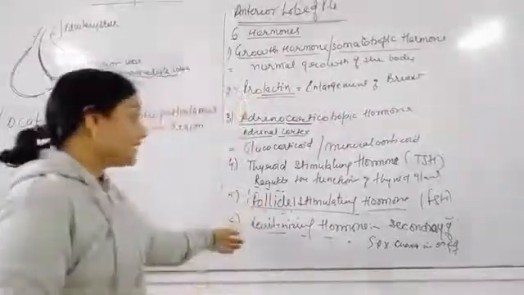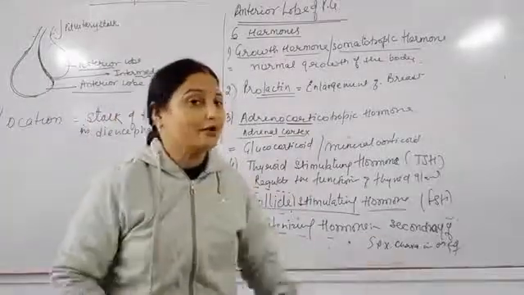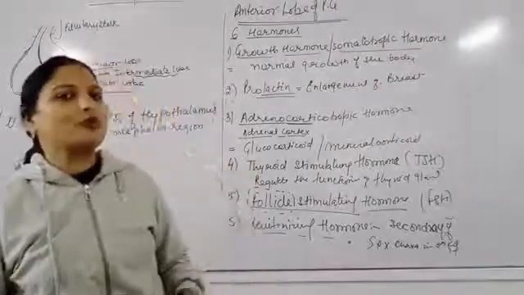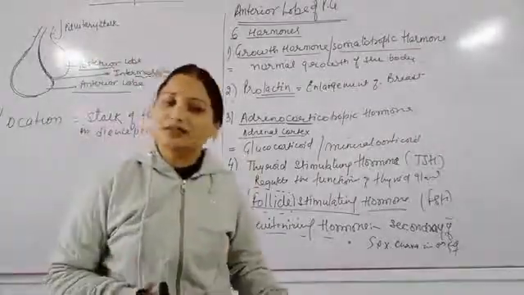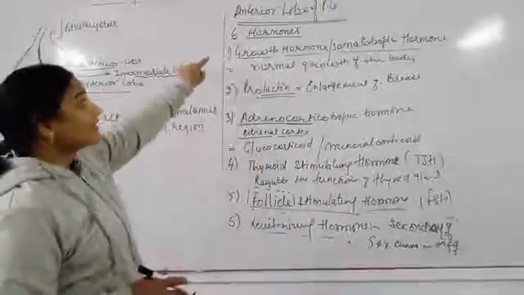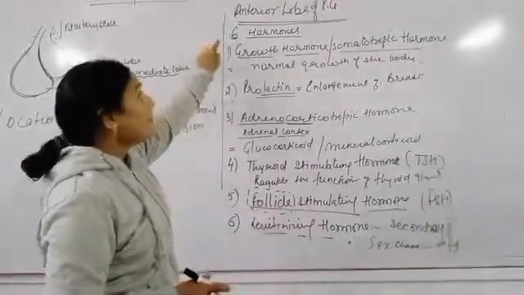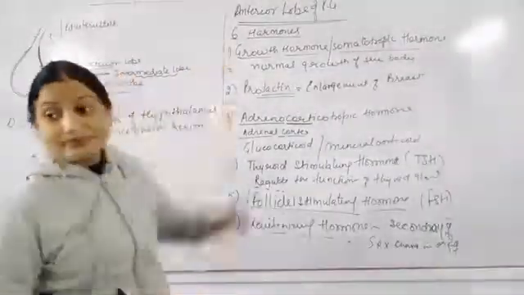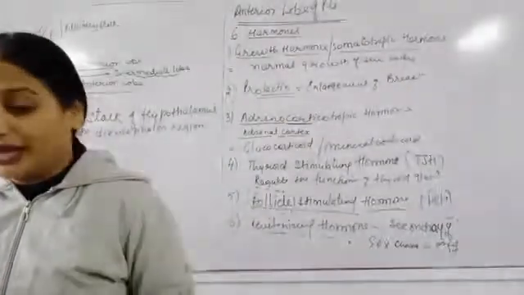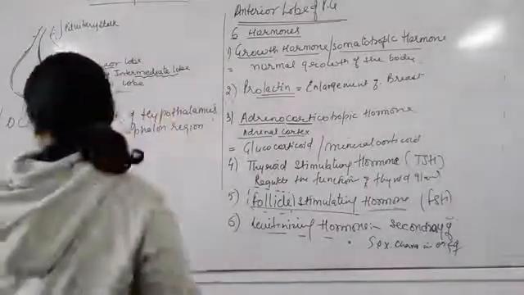So, this luteinizing hormone activates or stimulates the production of male and female hormones, so that these hormones can secrete and they can do their function. So this is all about the 6 different types of hormones which are secreted by the pituitary gland. Clear? Now we will see the hormones which are secreted by the posterior lobe of the pituitary gland.